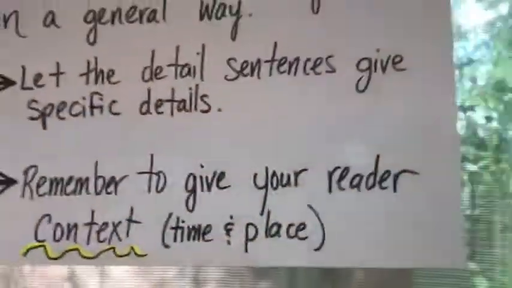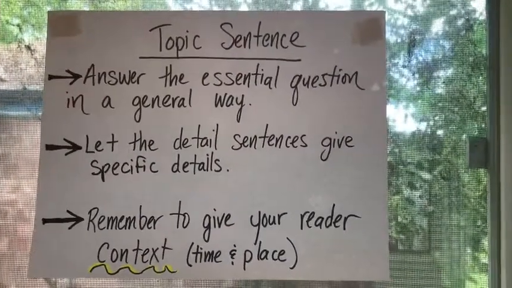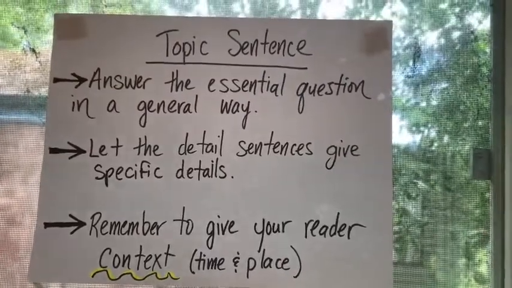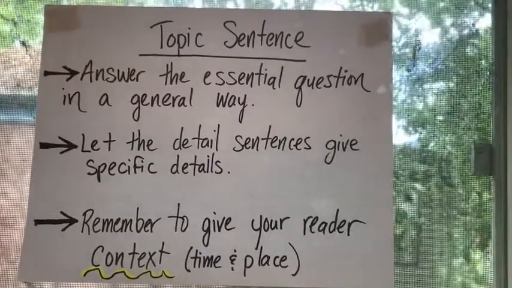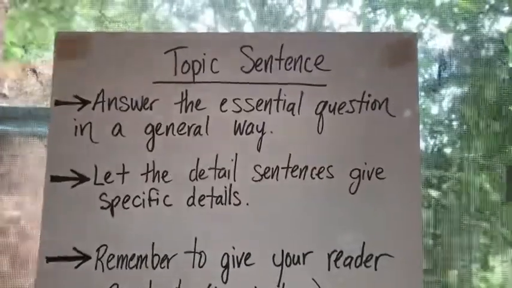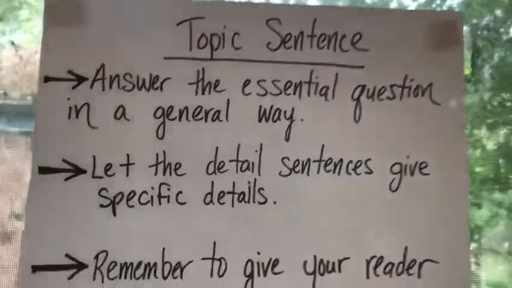So here are some things we need to know about the topic sentence. First, it needs to answer the essential question in a general way. We want to let the detail sentences in the middle of the hamburger give the specific details. So our topic sentence just needs to focus on answering the essential question in a very general way.